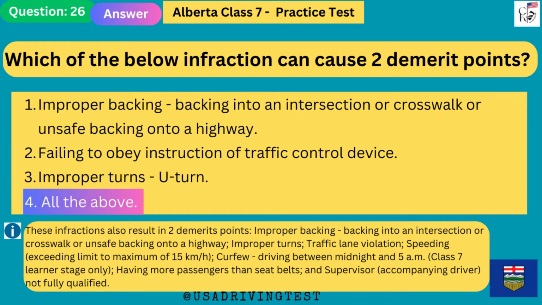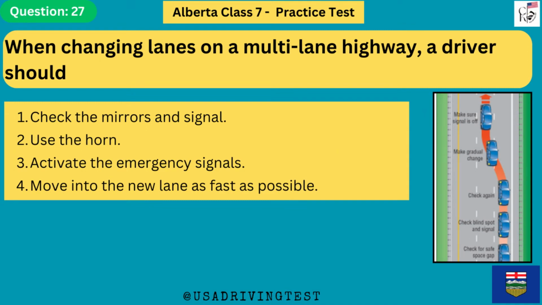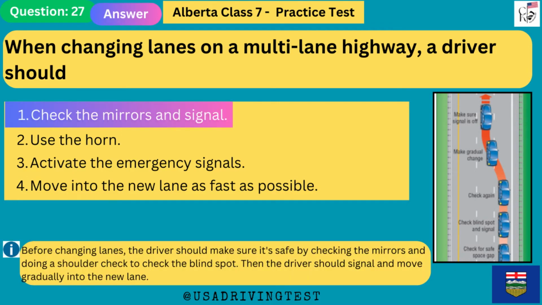When changing lanes on a multi-lane highway, a driver should: 1. Check the mirrors and signal. 2. Use the horn. 3. Activate the emergency signals. 4. Move into the new lane as fast as possible. The answer is 1. Check the mirrors and signal. Before changing lanes, the driver should make sure it's safe by checking the mirrors and doing a shoulder check to check the blind spot. Then the driver should signal and move gradually into the new lane.